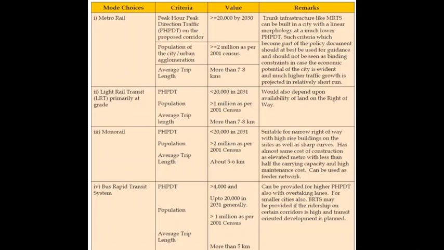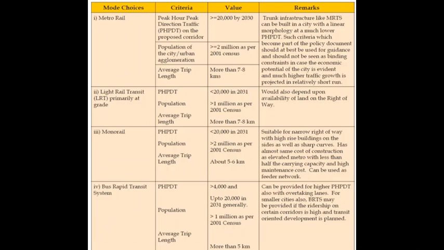Similarly, for LRTS, the basic requirements would be that peak hour peak direction traffic on the proposed corridor should be less than 20,000 people, and the population of the city for which it is being proposed should be greater than 1 million people, and the average trip length should be more than 7 to 8 kilometers.